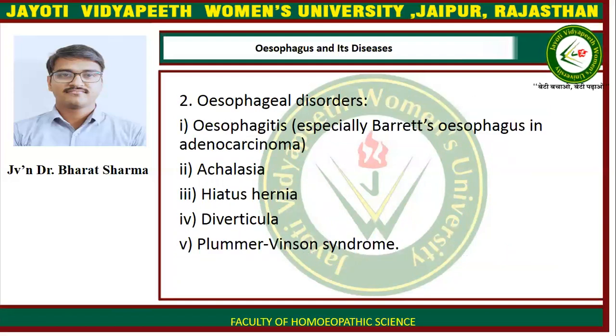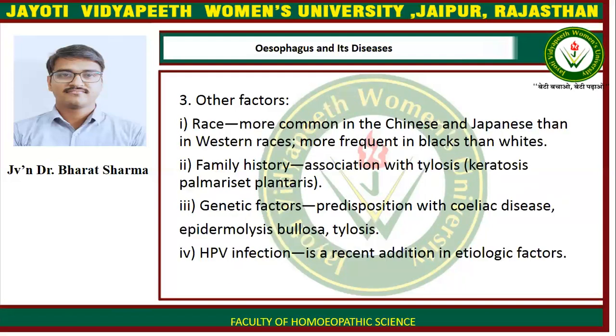Second is esophageal disorders, which can lead to esophageal carcinoma. Esophagitis, achalasia cardia, hiatus hernia, diverticulitis, and Plummer-Vinson syndrome can cause carcinoma of the esophagus.